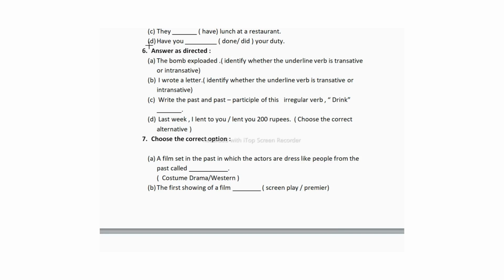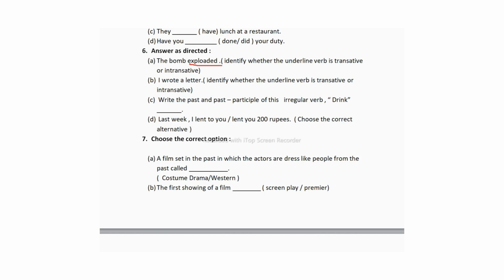Now let us see the sixth question, answer as directed. A1: The bomb exploded. Here identify whether the underlined verb is transitive or intransitive. The underlined verb is this one, exploded. You have to identify whether this verb exploded is a transitive verb or an intransitive verb.